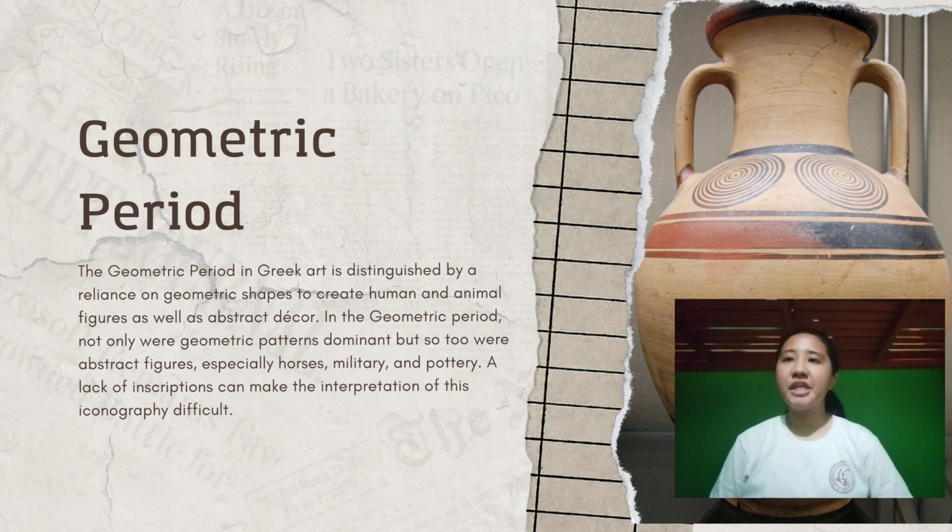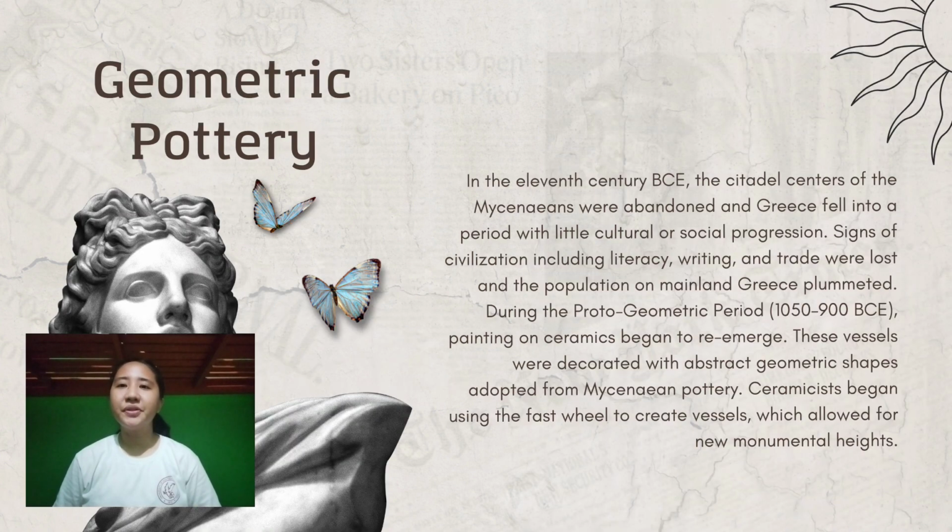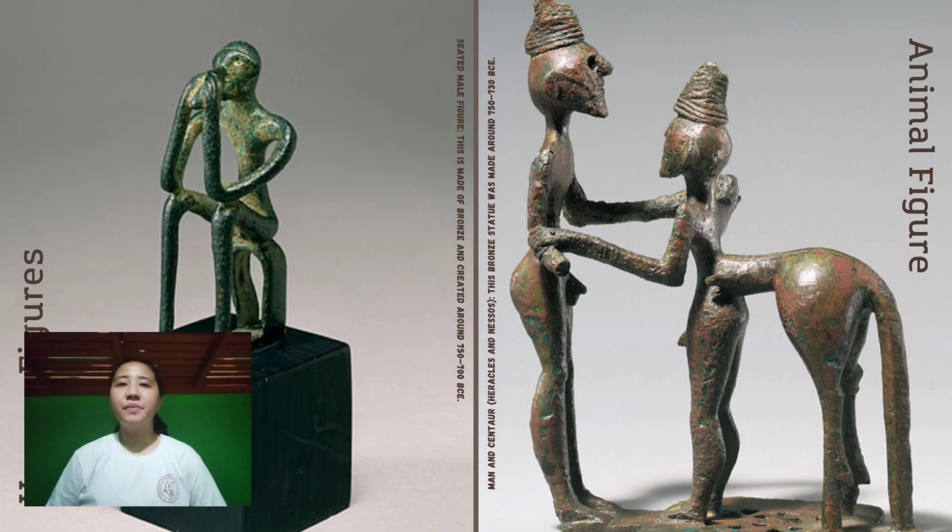The geometric period in ancient Greece, roughly spanning from 900 to 700 BCE, is characterized by the emergence of distinctive geometric patterns and motifs in art, particularly pottery. This period marks the transition from the Dark Ages to the Archaic period, known for its emphasis on geometric shapes, simplified forms, and stylized figures in art and design. Geometric pottery refers to a style of ancient Greek pottery characterized by geometric shapes, abstract motifs, and linear patterns prevalent during the geometric period. These are some human and animal figures in geometric period.